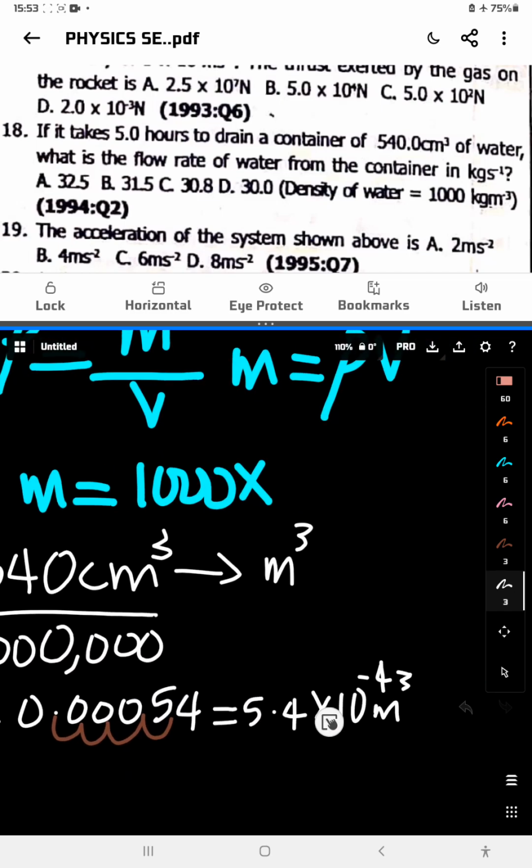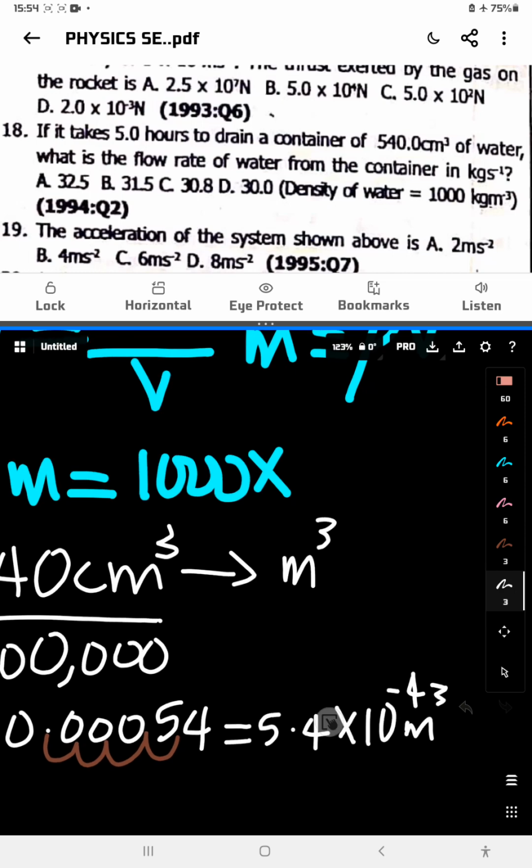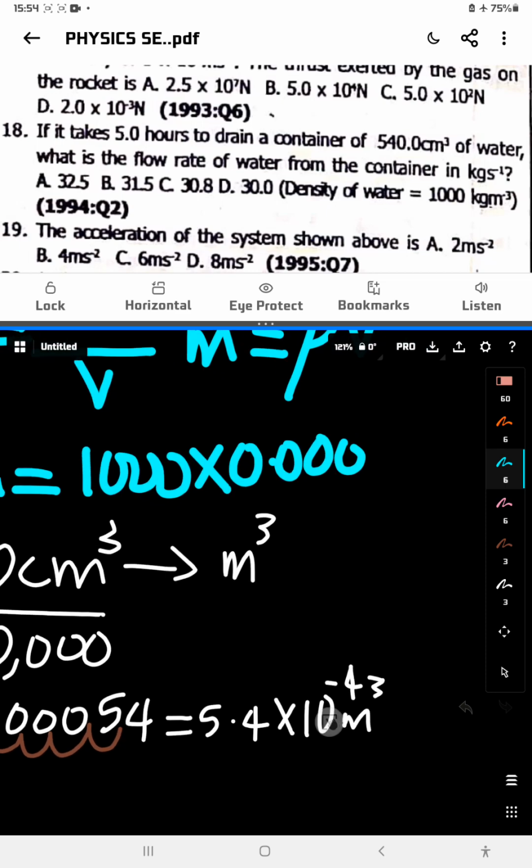Okay, so you'll say 1000 times 0.00054. If you punch it in a calculator like that, it will give you the answer. I will also teach how to multiply raised to power maybe in the next video. So 0.00054 times 1000 gives me 0.54.